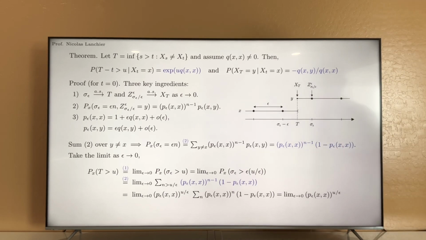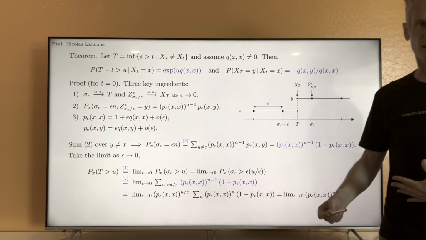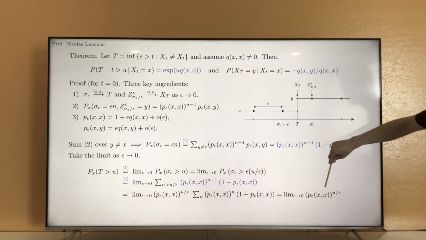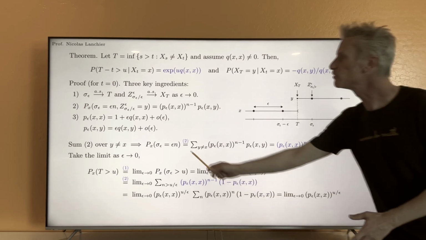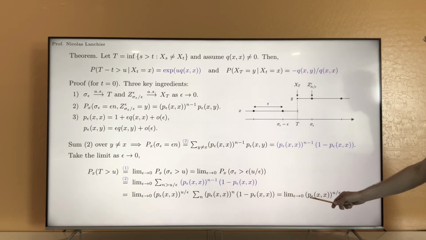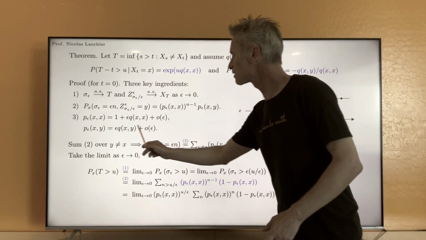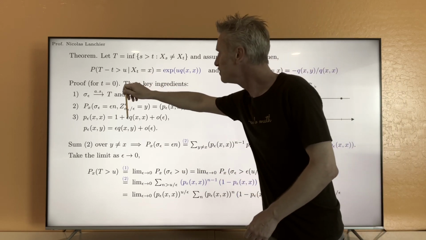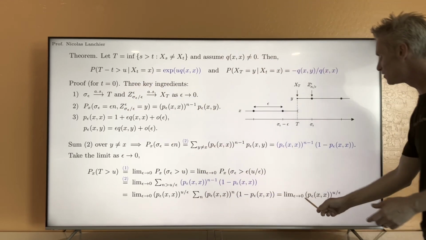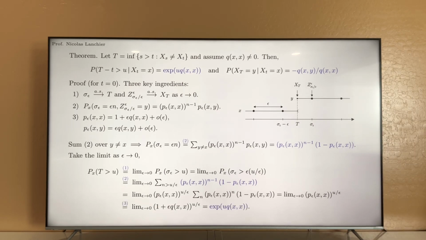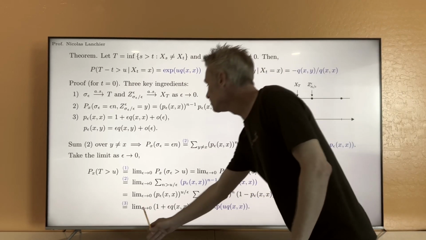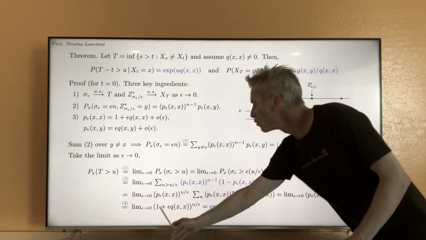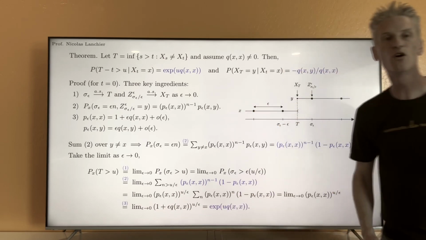And the way you really understand that is by taking the log of this expression. The log of this is u over epsilon times the log of this probability. But now you go back to point 3 and you say that p epsilon xx is equal to this expression. And the log of that, when epsilon is small, is of the order of epsilon qxx. And from that, you can deduce the limit of this term, and you get exactly the exponential. So more precisely, the limit when epsilon goes to 0 of this is equal to the limit when epsilon goes to 0 of 1 plus epsilon qxx at the power u over epsilon.